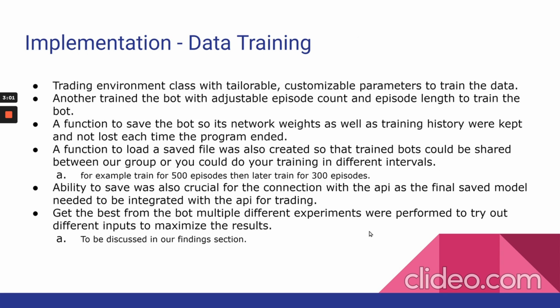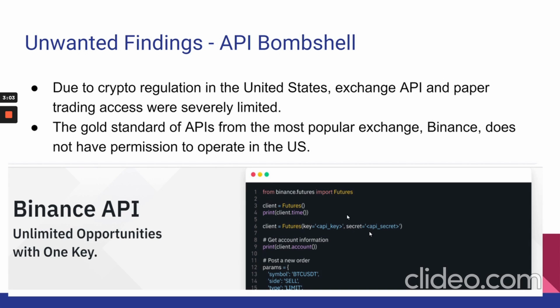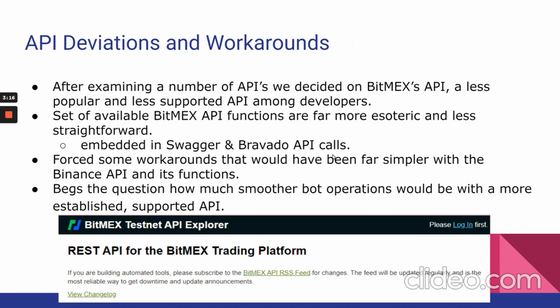So there was an API bombshell when we were precluded from using the Binance exchange because it is being litigated in the United States and doesn't have permission to operate in the United States. So we had to find a substitute in BitMEX. It's not the greatest fit. The functions are far more esoteric, since they're embedded in Swagger and Bravado API calls. So for some workarounds, and it begs the question, how would it be if we had a better resourced API? Well, that's up for debate.